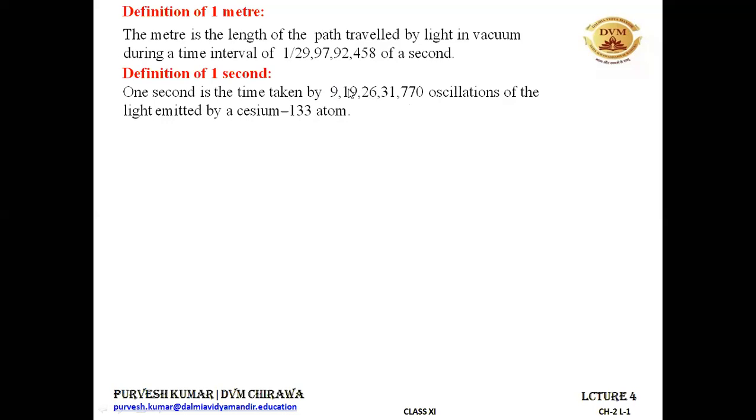I'm telling you again that the light emitted by the cesium atom, when the excited electrons come back to the ground state, carries out oscillations. The duration in which 91926317770 oscillations are carried out is known as 1 second.